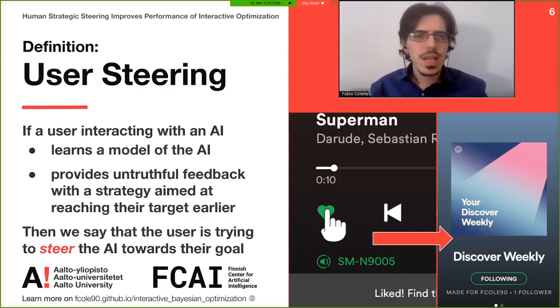We now need a little definition which will be crucial for the understanding of our research. This is user steering. We say that if a user is interacting with an AI and they learn a model of such AI and start providing untruthful feedback with a strategy aimed at reaching their target earlier, we say that such users are trying to steer the system towards their goals.